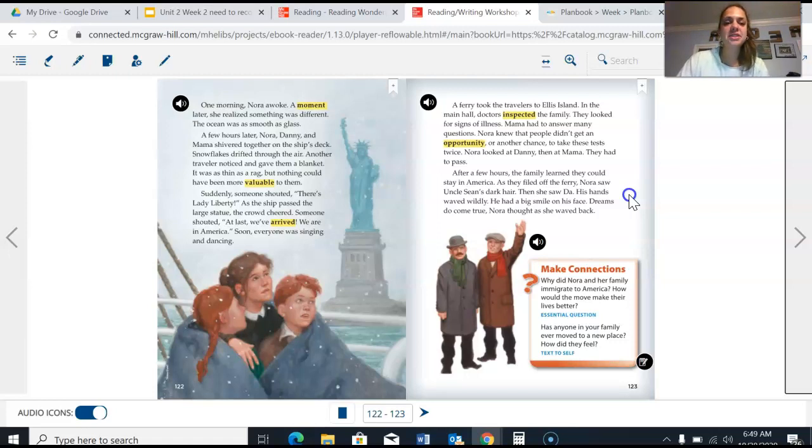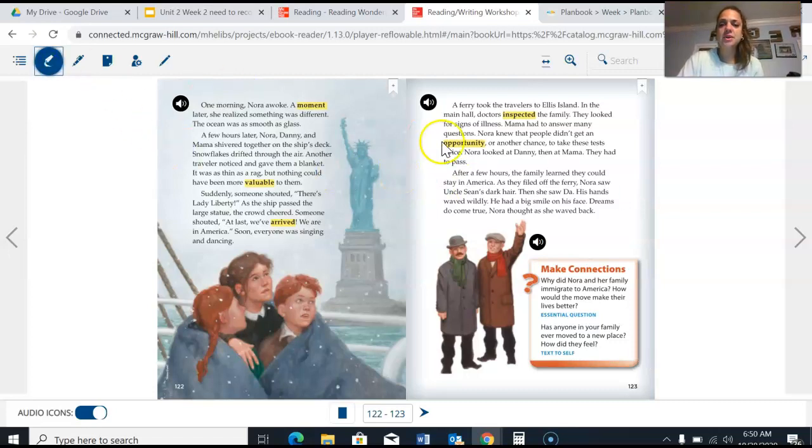A ferry took the travelers to Ellis Island. In the main hall, doctors inspected the family. They looked for signs of illness. Mama had to answer many questions. Nora knew that people didn't get an opportunity or another chance to take these tests twice. Nora looked at Danny, then at Mama. They had to pass. After a few hours, the family learned they could stay in America. As they filed off the ferry, Nora saw Uncle Sean's dark hair. Then she saw Da. His hands waved wildly. He had a big smile on his face. Dreams do come true, Nora thought as she waved back.